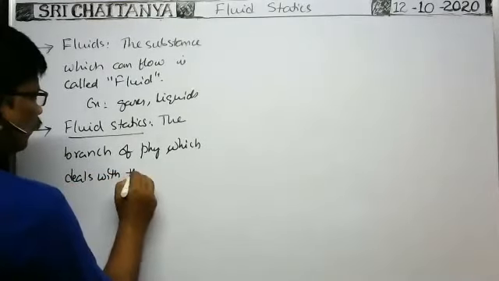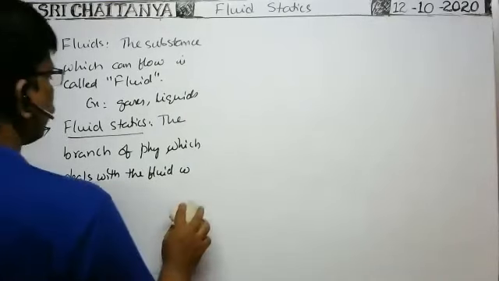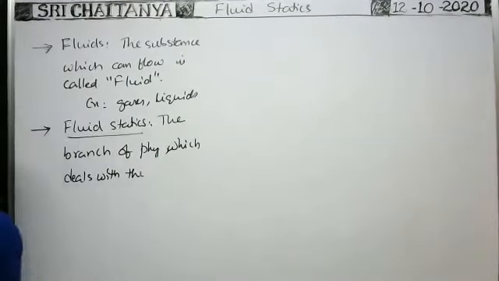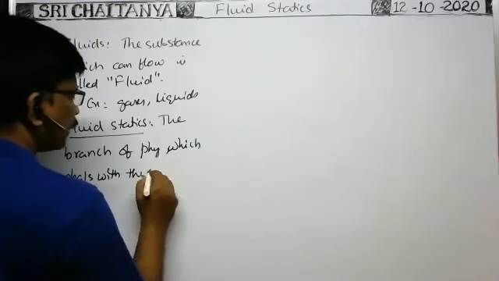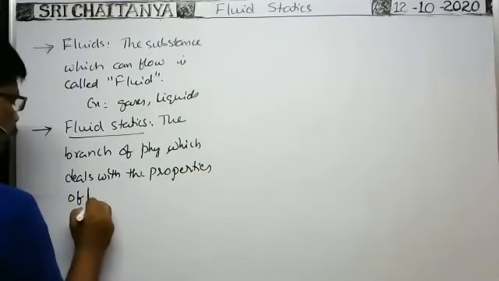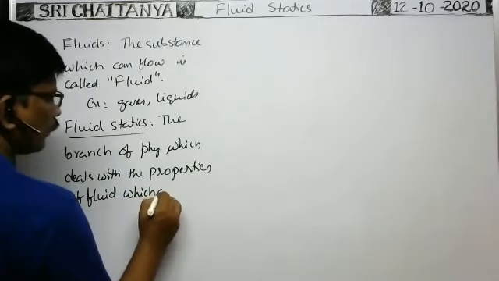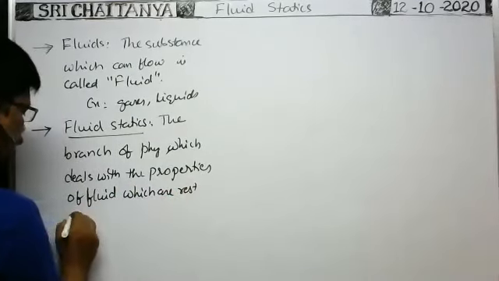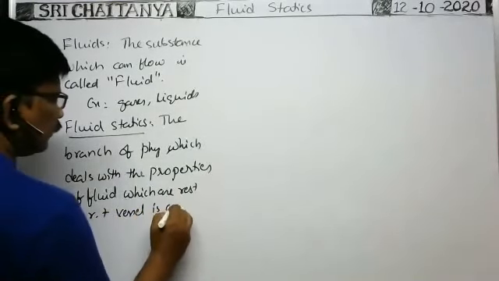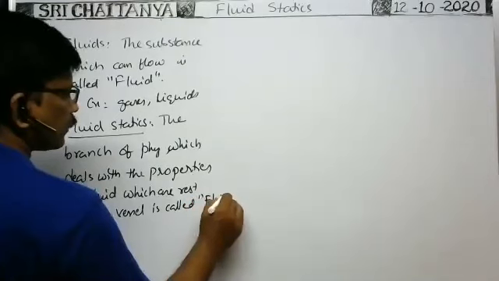The branch of physics which deals with the properties of the fluid which are at rest with respect to the vessel is called fluid statics.